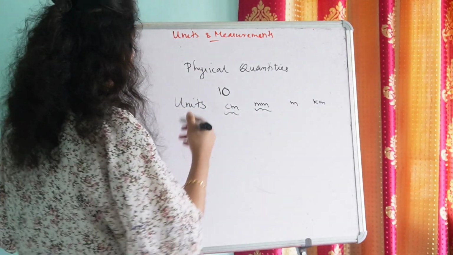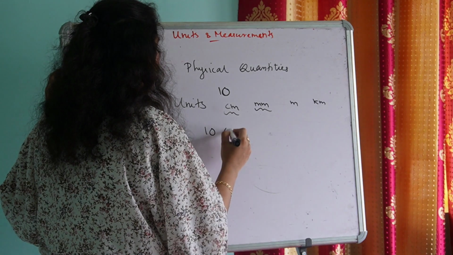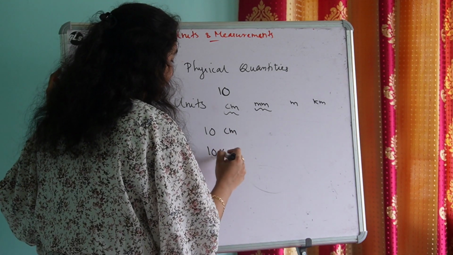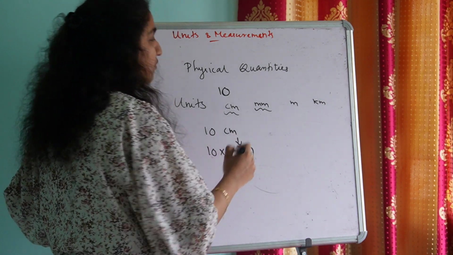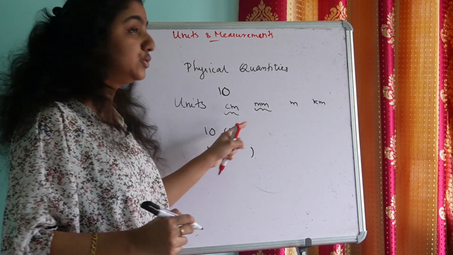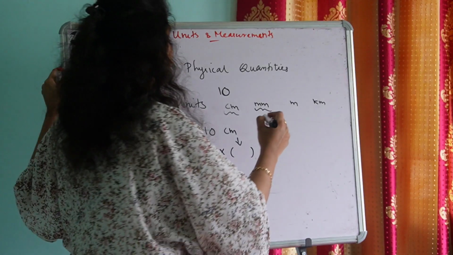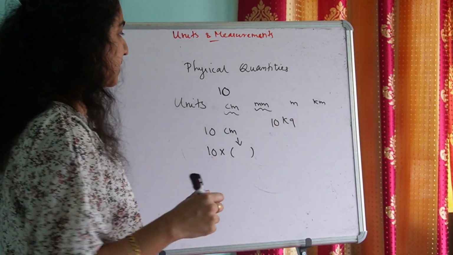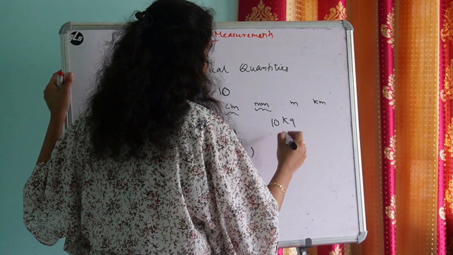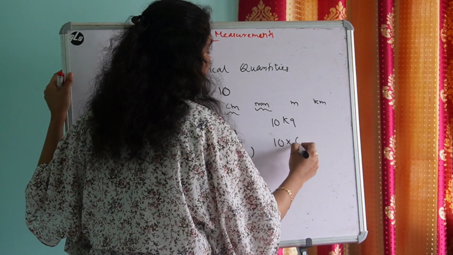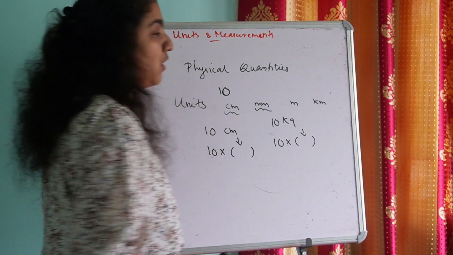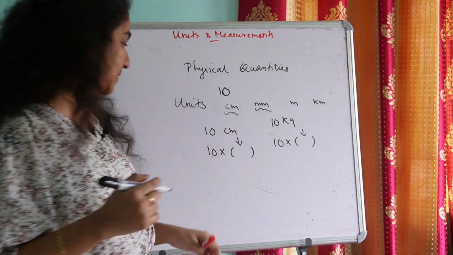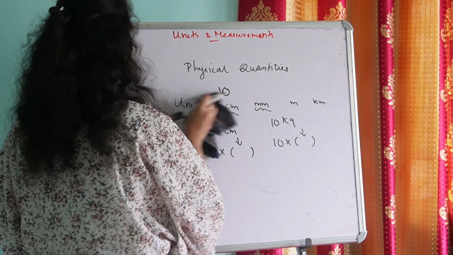So, if I am telling you the length of my marker is 10 centimeter, what does it mean? 10 into fixed value of centimeter. Suppose I am telling you the mass of my marker is 10 kilogram. What does it mean? It means 10 into fixed value of kilogram. Is it clear?